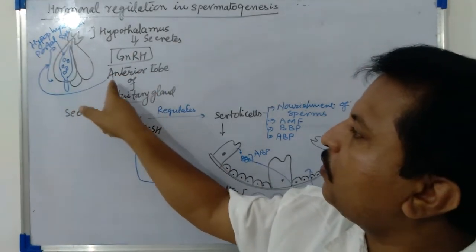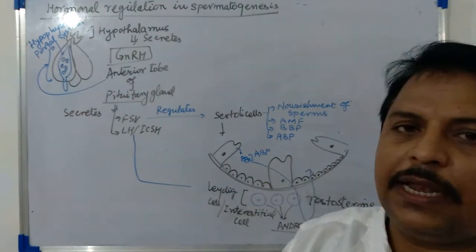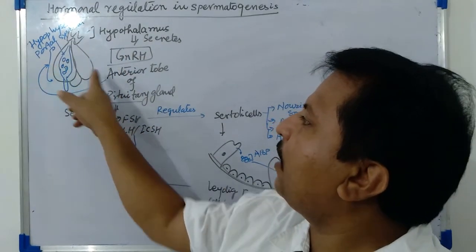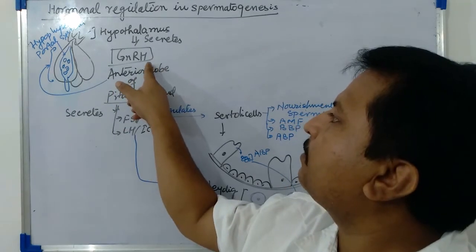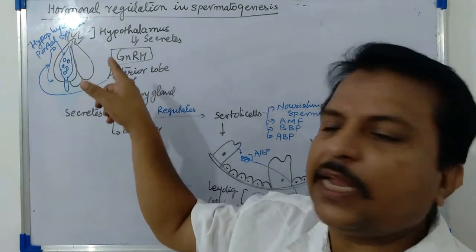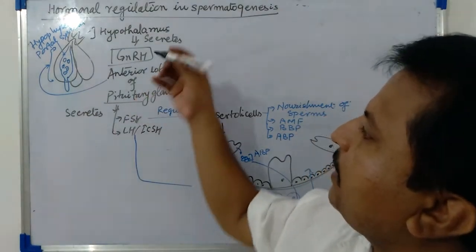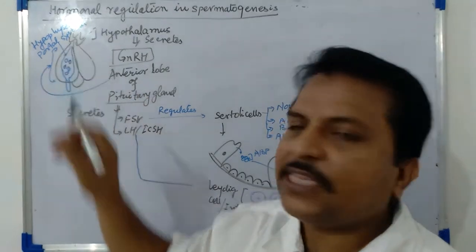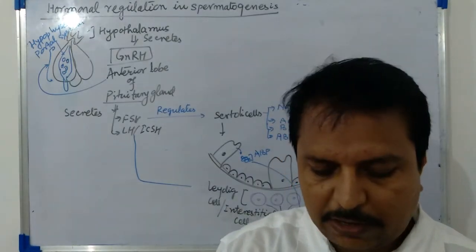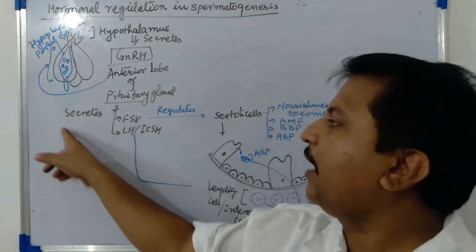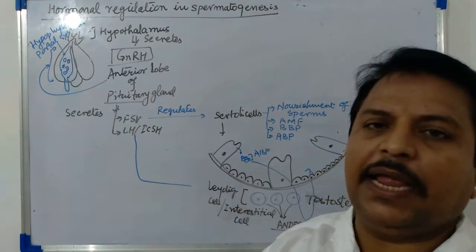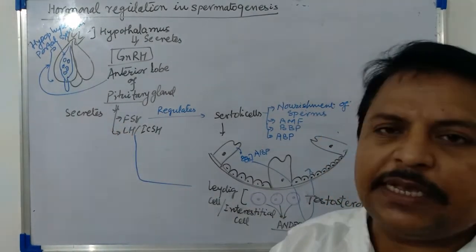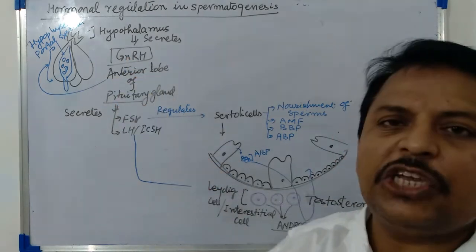This will act over the anterior lobe of the pituitary gland. The receptors for GnRH present over the cells of the anterior lobe will receive the GnRH and regulate the synthesis and secretion of FSH and LH.